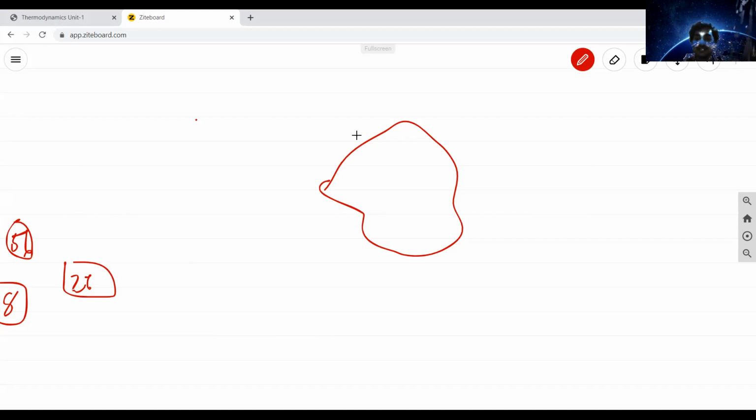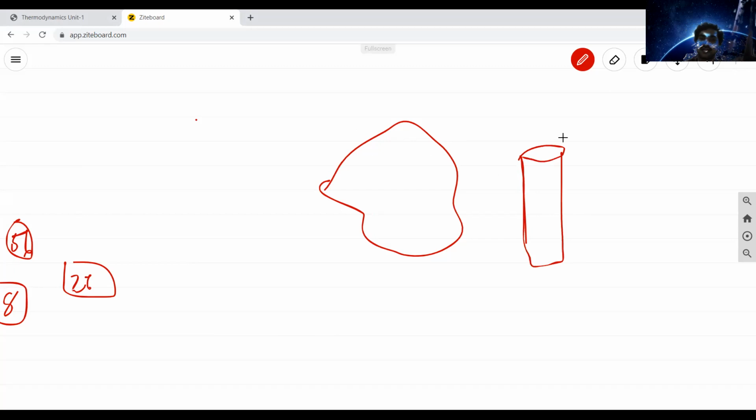That process is called a thermodynamic equilibrium process. Equilibrium means it does not change with respect to time. Those come into an equilibrium position. For example, if you take a flask, see this flask.